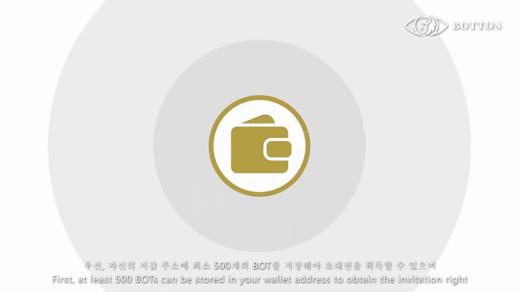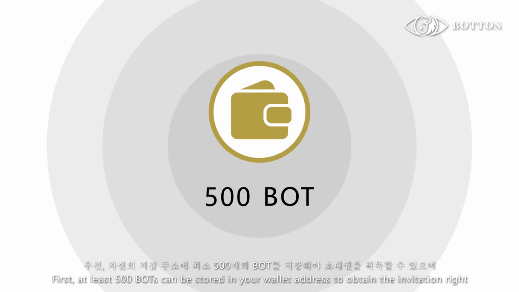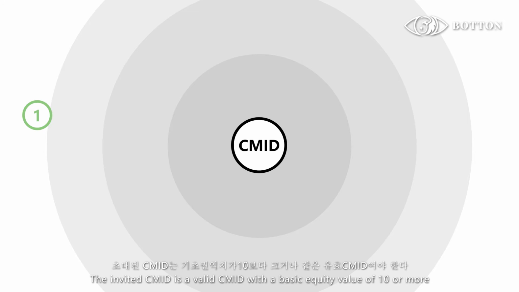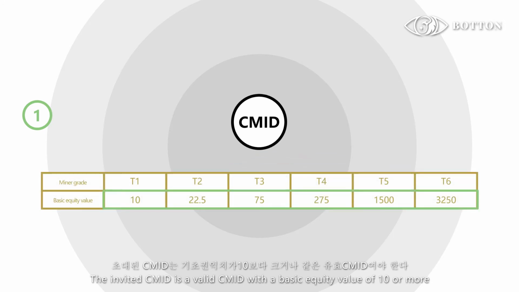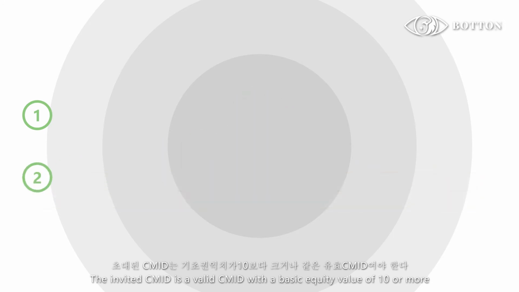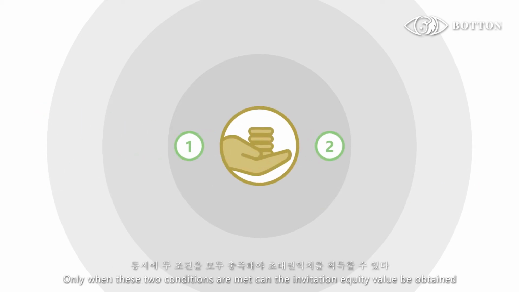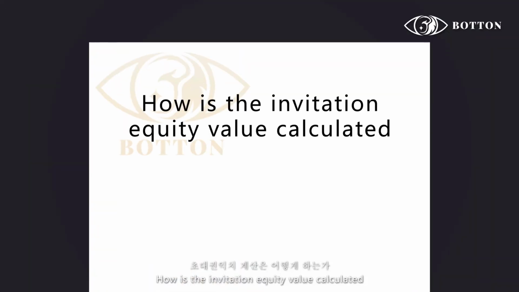First, at least 500 BOTs must be stored in your wallet address to obtain the invitation right. Second, the invited CMID is a valid CMID with a basic equity value of 10 or more. Only when these two conditions are met can the invitation equity value be obtained. How is the invitation equity value calculated?